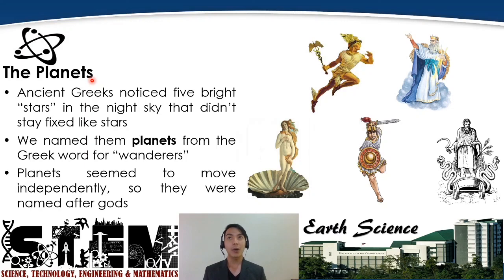Okay? Of course, what we can see with our naked eye, or even with the aid of telescopes, are the nearest planets to the Earth. We have Mercury, Venus, Earth, Mars, and then Jupiter. Alright?